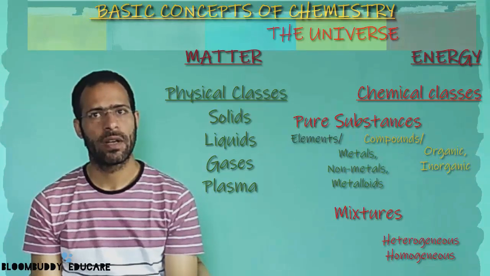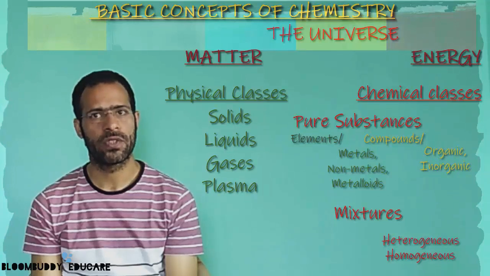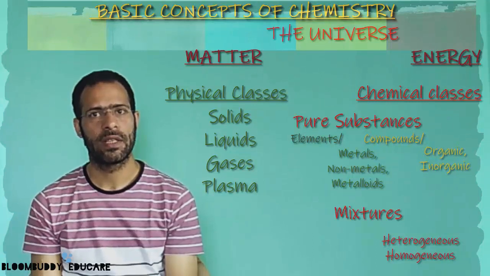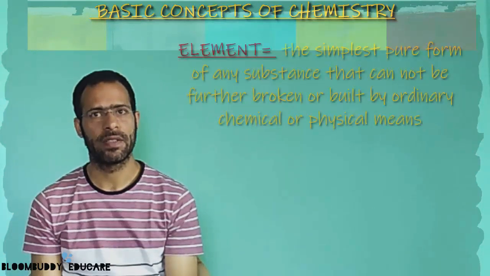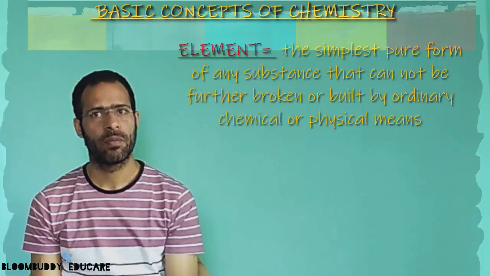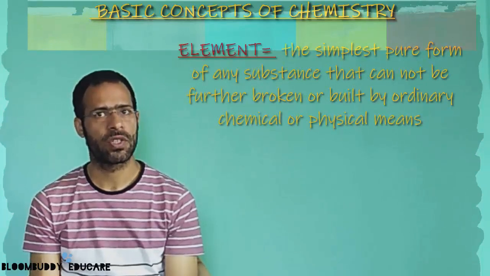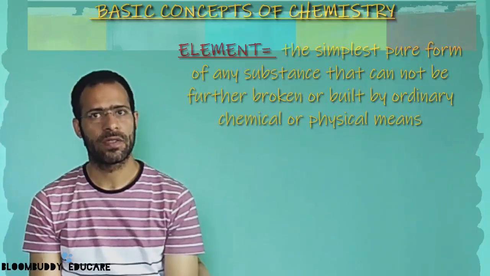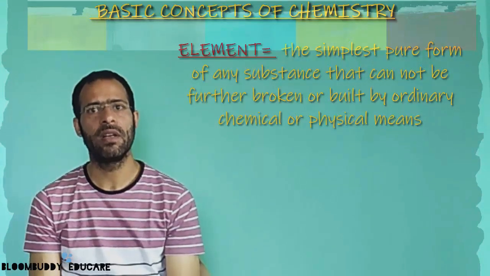So we'll learn about them one by one. We'll start with the elements, which is classified into the metals, non-metals, and metalloids. So let's have a look at what an element is. An element is the simplest form or the purest substance which can neither be broken down nor built from simpler substances by ordinary physical and chemical methods.